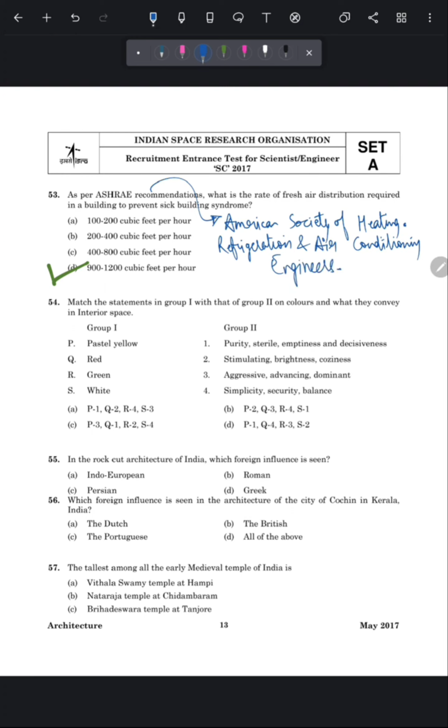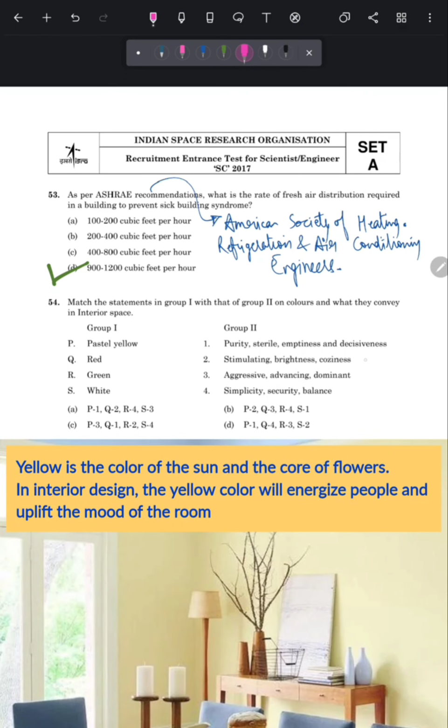Match the statements in group 1 with that of group 2 on color and what they convey in interior spaces. So in this question, in group 1, there are 4 color names given, and we have to tell what these colors convey or feel like in an interior space. So pastel yellow color represents stimulating brightness and coziness.